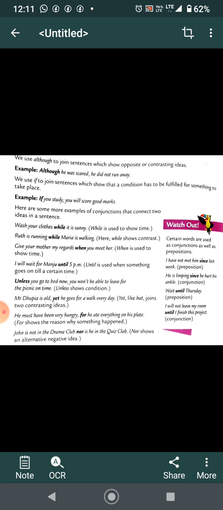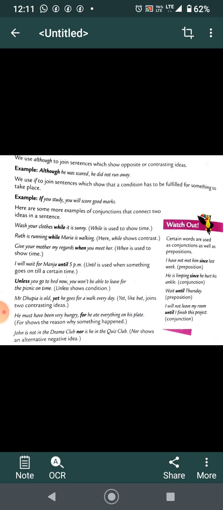I will wait for Manju until 5 p.m. Until is used when something goes on till a certain period of time. Unless you go to bed now, you won't be able to leave for the picnic on time. Unless shows condition.